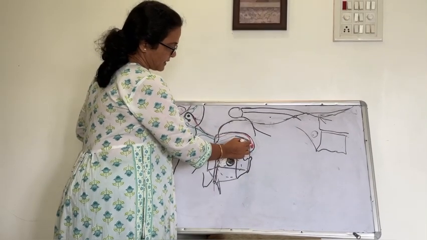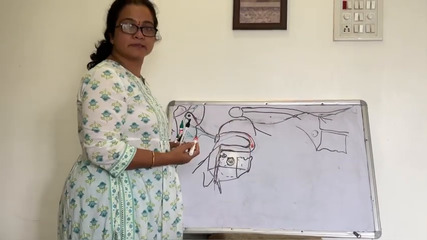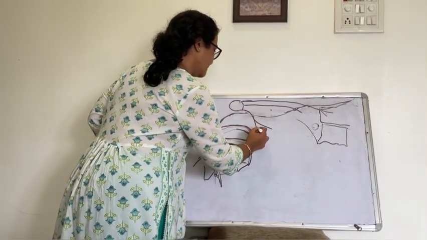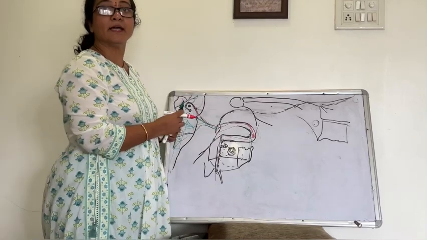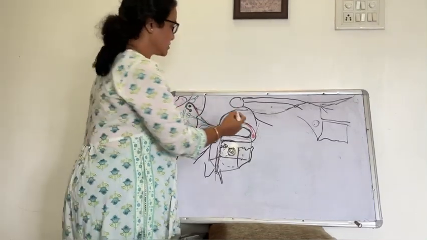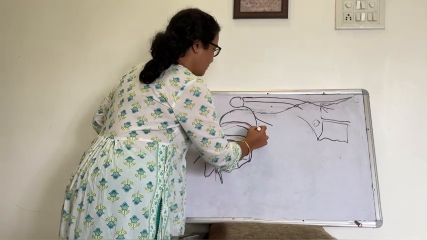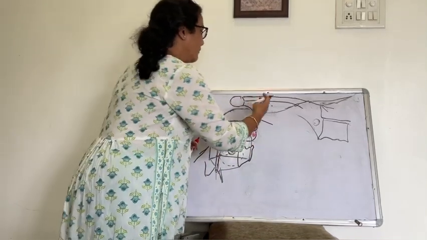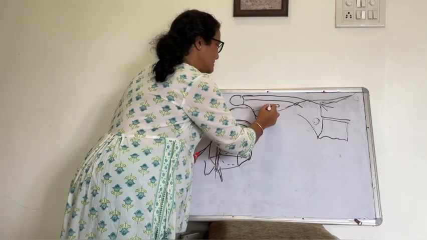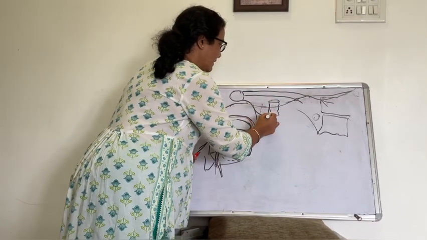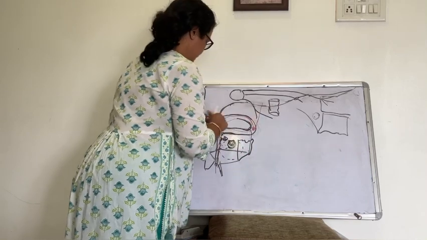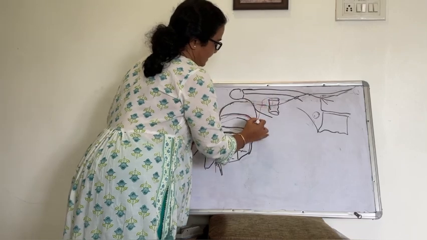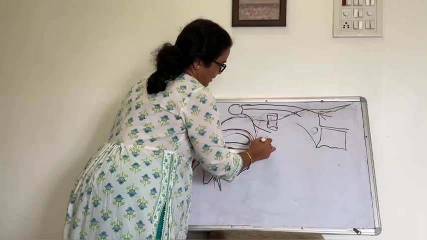Then there is the external genu, in which the geniculate ganglion is present, and here one nerve arises, that is called the greater petrosal nerve. This greater petrosal nerve goes upward, it traverses the canal for the greater petrosal nerve, and here one foramen is there, that is called the foramen lacerum. So it will enter inside this foramen lacerum. So that is the greater petrosal nerve.